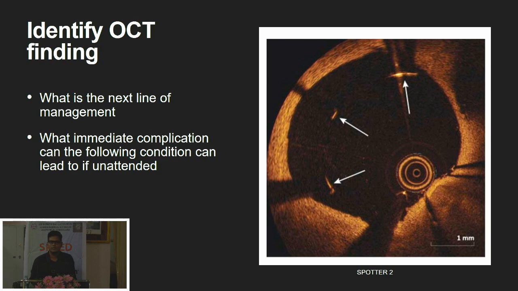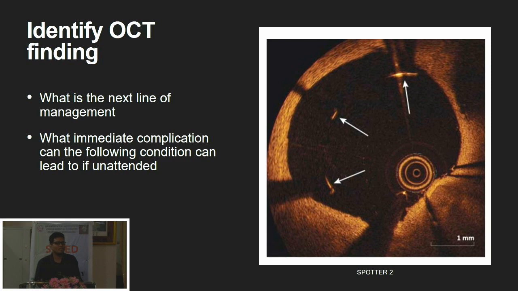Is it stent based? Is it strut thickness based? Or is it anything more than the strut thickness? Yeah, what is exactly the definition? Because if you are getting the Xience stent, which is like 60 micron, and you are comparing with the paclitaxel stent where the thickness of the strut is very different, we cannot generalize like it is more than 400, 600. Sometimes they have described it as 1.5 or 2 times the strut thickness. So what is the next line of management if you see such features after stenting? What do you do?